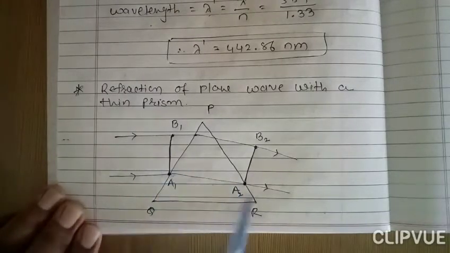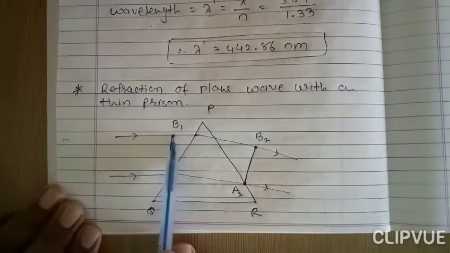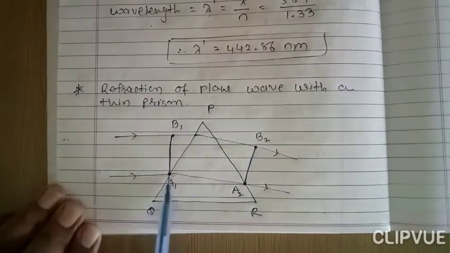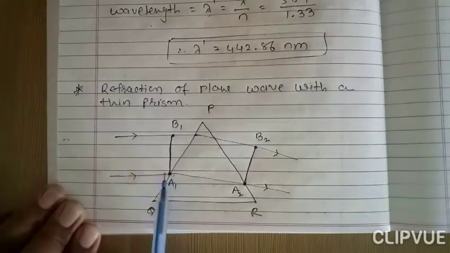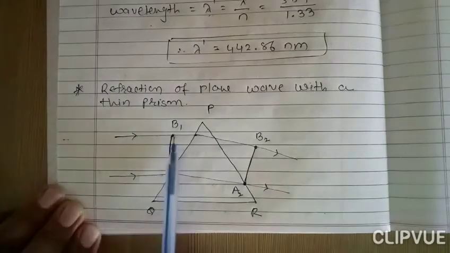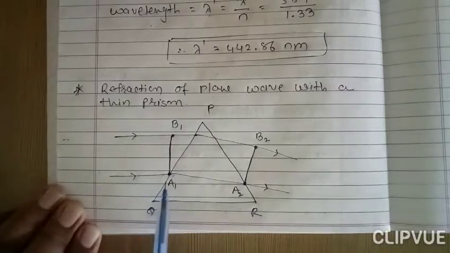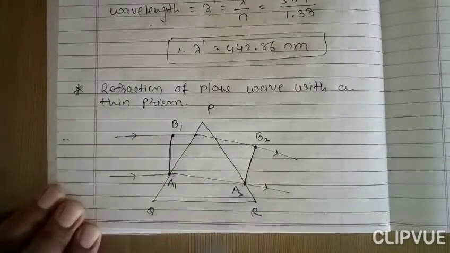So from the figure we can say that the length of path B1 to B2 is greater than the length from A1 to A2. Once again I repeat, from the figure the length from B1 to B2 is greater than the length from A1 to A2, right?